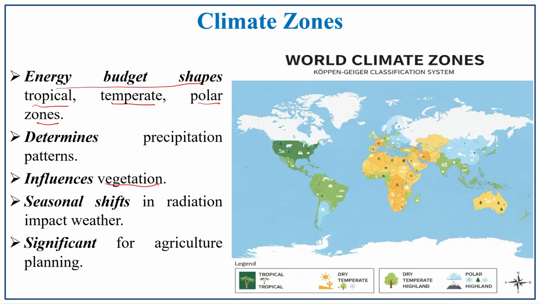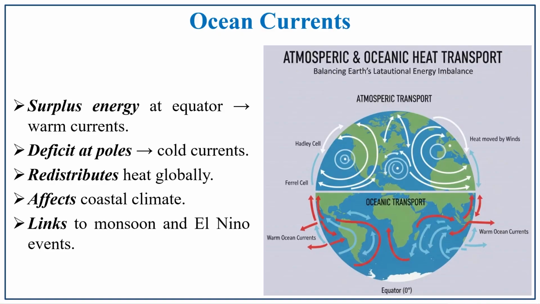And there is a seasonal shift in the radiational impact on weather. Each and every season has its own unique features: summer, winter, spring, autumn. So that's elaborated here, and there is a significant effect on agriculture planning. If you know the concept of this heat balance as well as the climatic zones, it is very helpful in agricultural planning. The next is ocean currents.